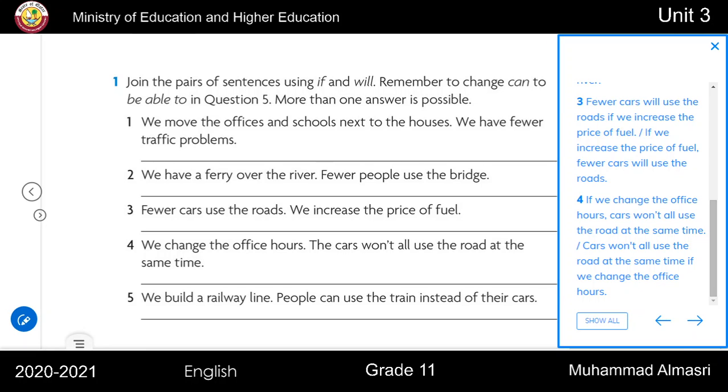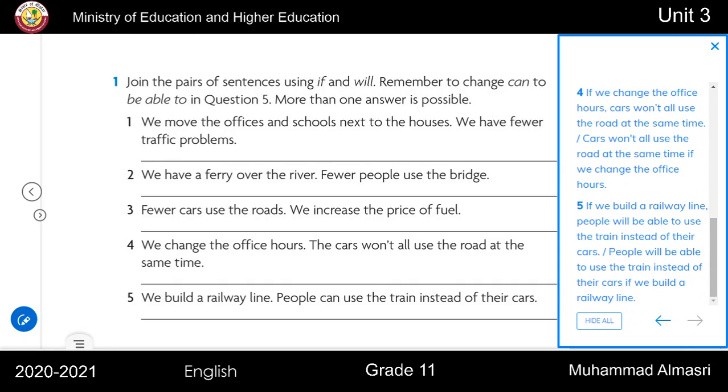If we build a railway line, people can use the train instead of their cars. If we build a railway line, people will be able to use the train instead of their cars. Or, people will be able to use the train instead of their cars if we build a railway line.